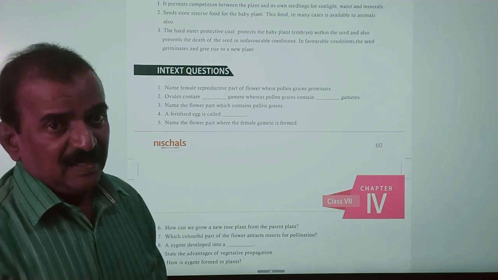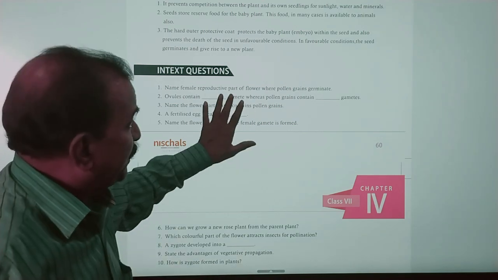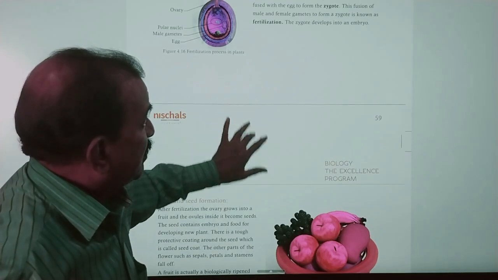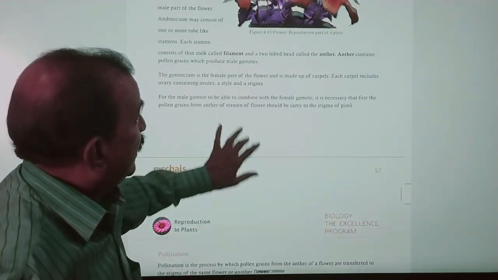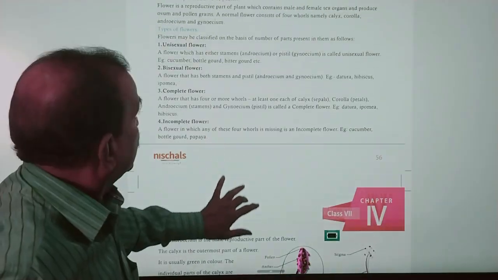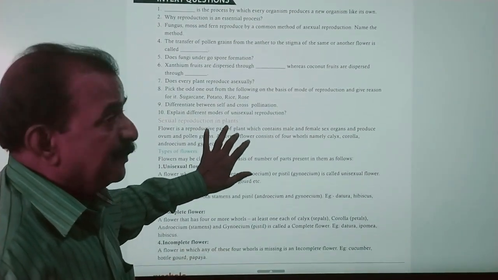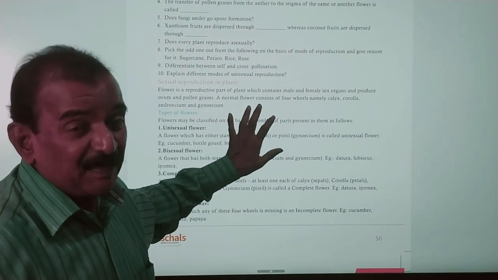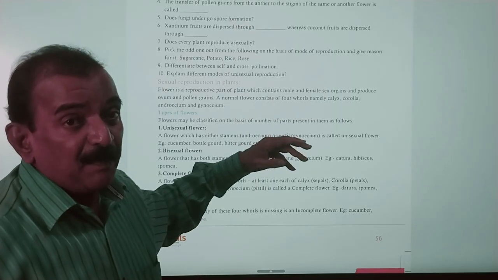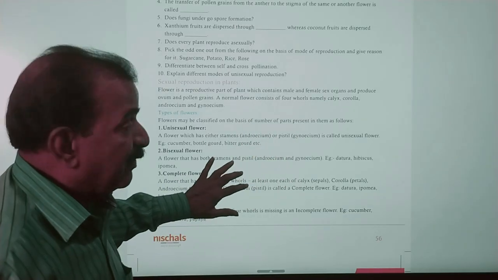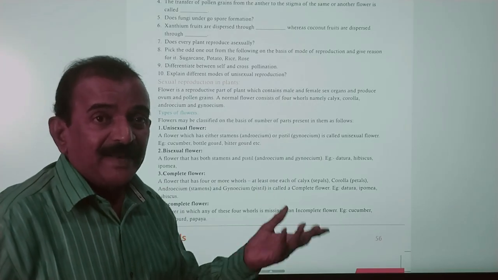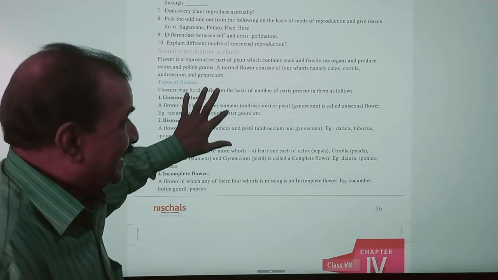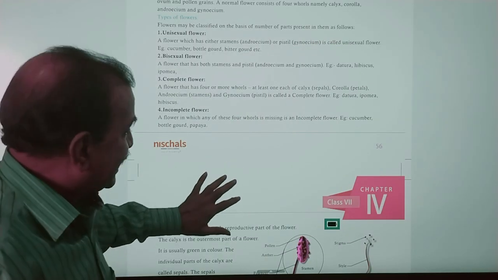Children, in this topic we discuss the structure of a flower and sexual reproduction, the sex parts of a flower, the male part and the female part. We discuss what unisexual flowers and bisexual flowers are, and what a complete flower and an incomplete flower are.